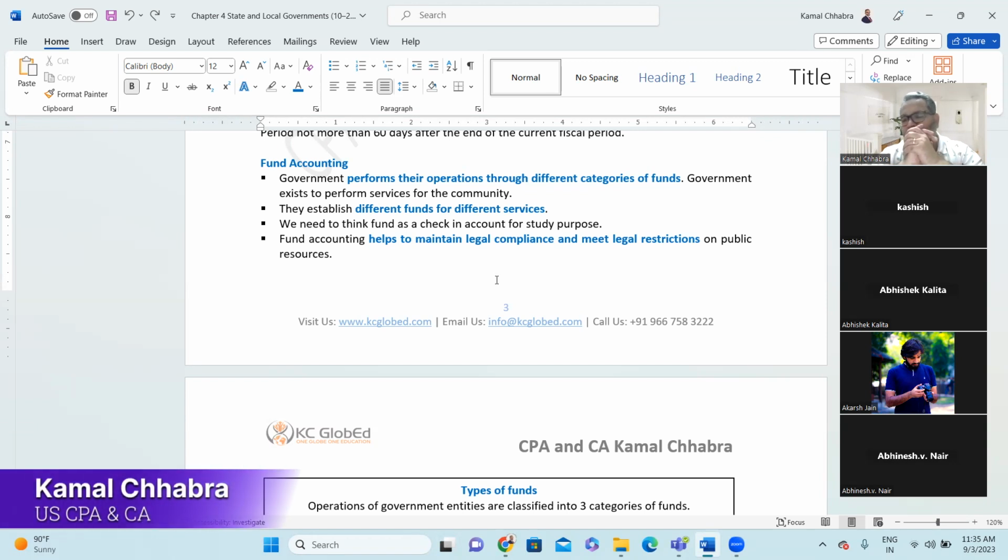I'm not sure if any of you have experience working in the US, but in the US normally banks have two accounts. One is a checking account, second is a savings account. In India, we call them a savings account and a fixed deposit account, right? So how we use a savings account, the same way they use a checking account. It means you will not be earning any interest on it, right? In the US, for a checking account you have to maintain a minimum balance, but you will not be earning any interest on it. Whereas in India, banking is slightly different.